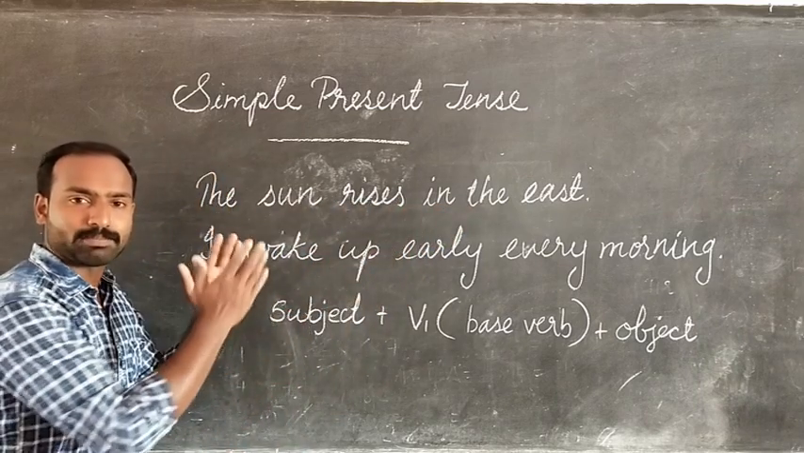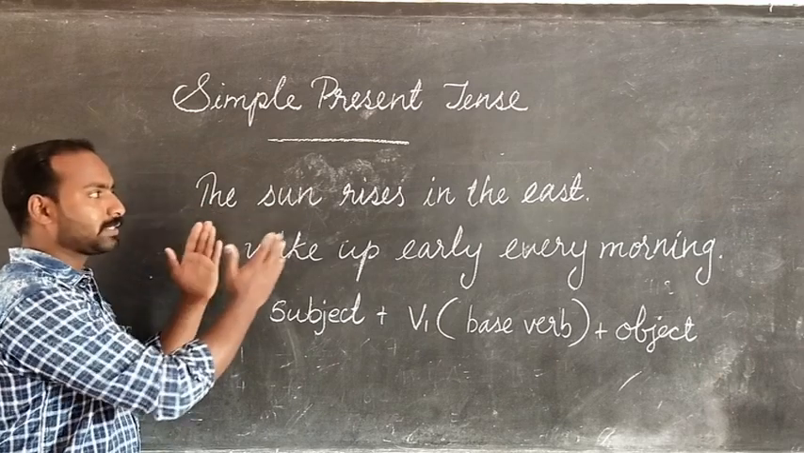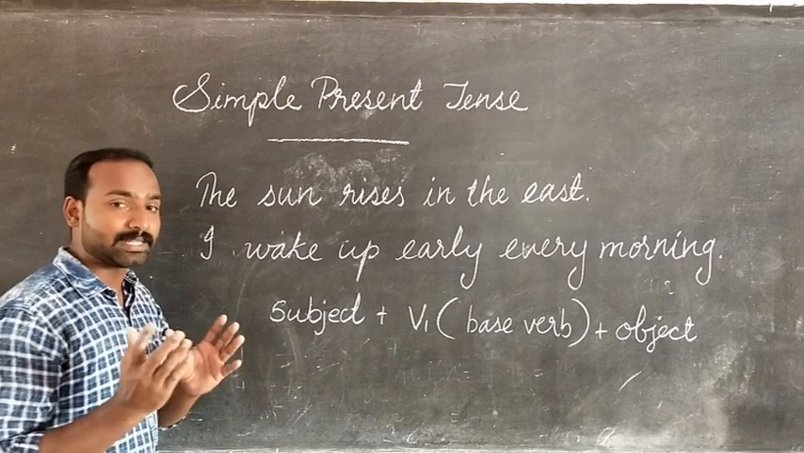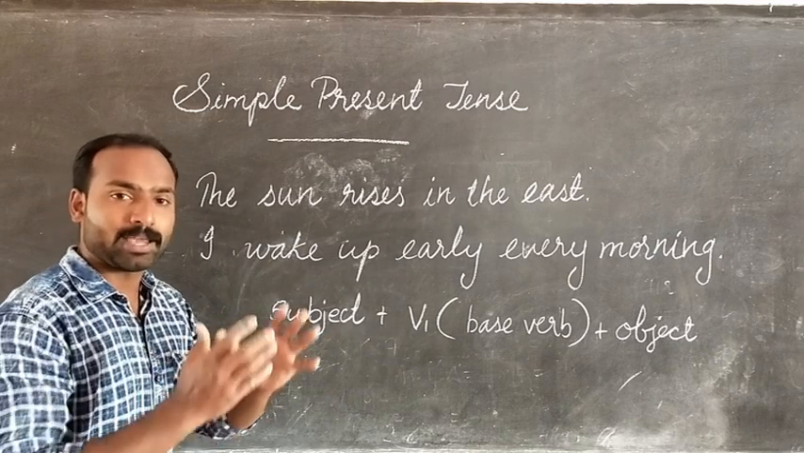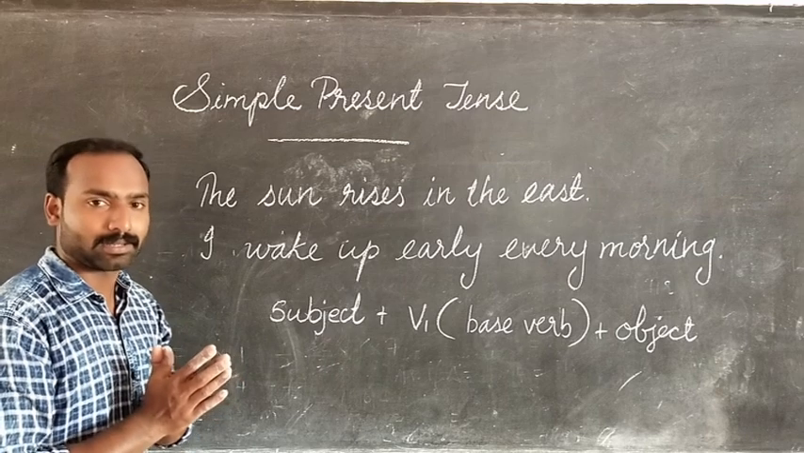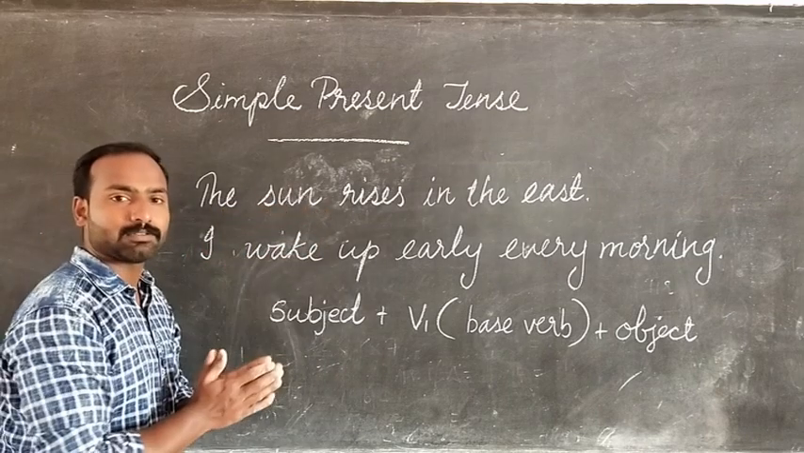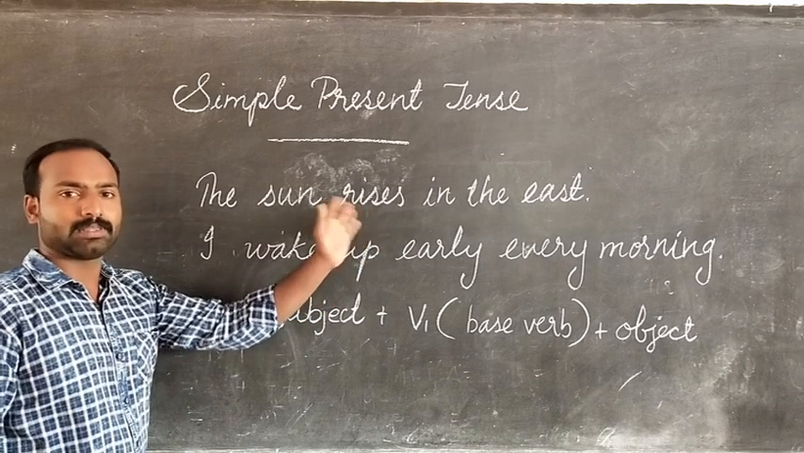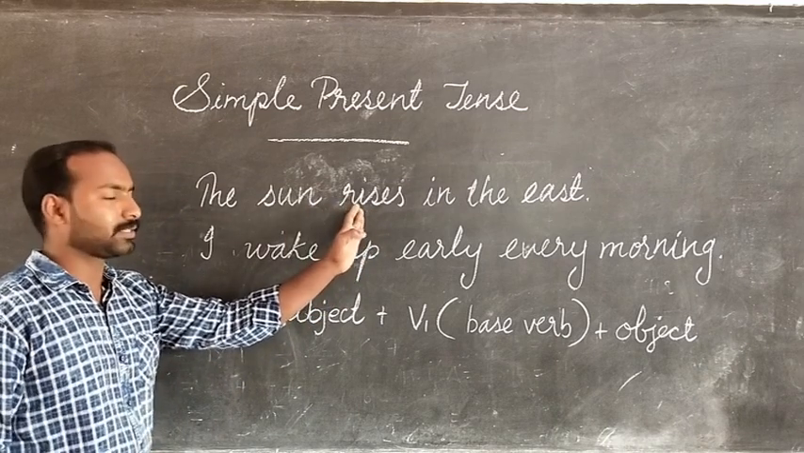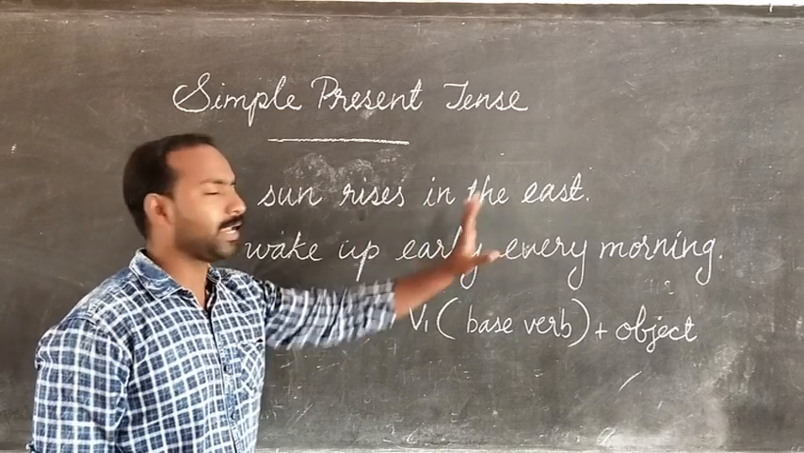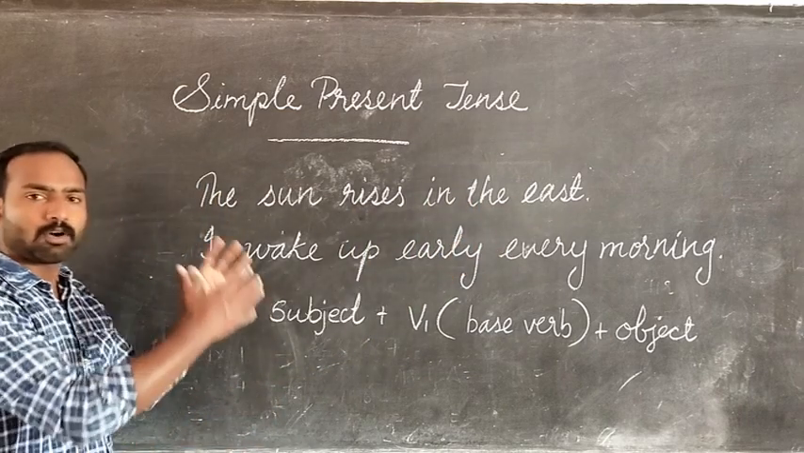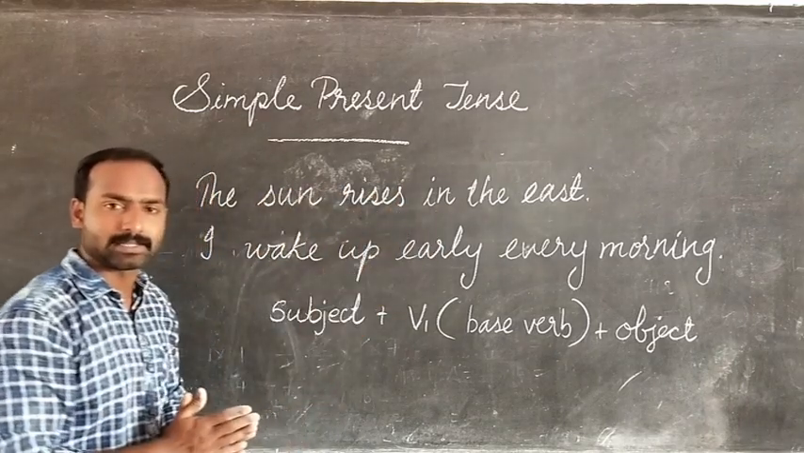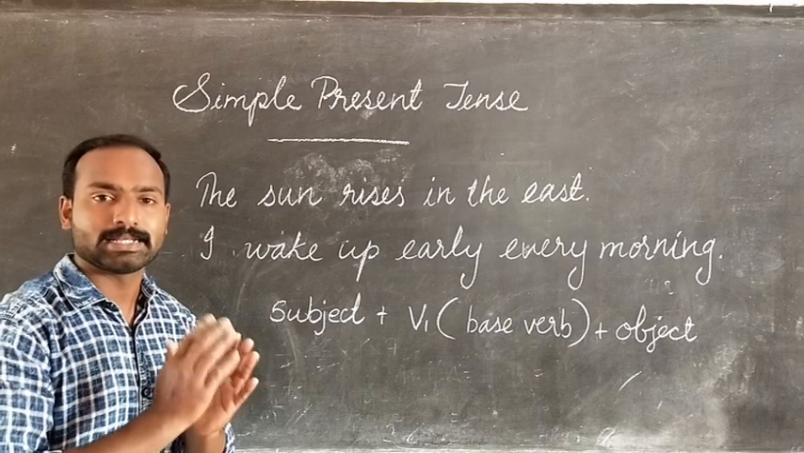Can you name the subject from the sentence? Which is the subject of the sentence? The sun. Clear? The subject is the main part of the sentence, right? What is the verb of the sentence? The verb of the sentence is rises, and the object is in the east. So the whole sentence can be divided into subject, verb, and object. That is the construction form of English sentences.